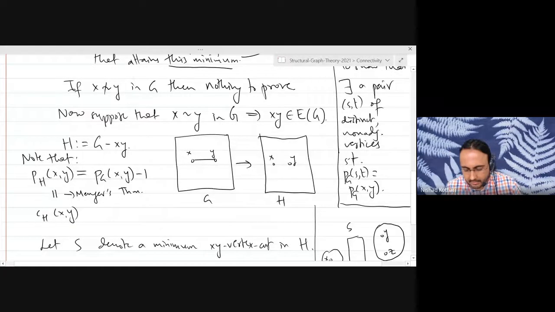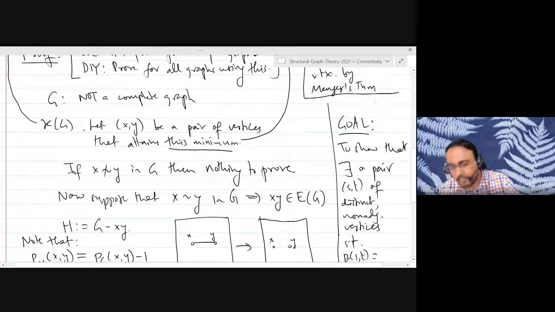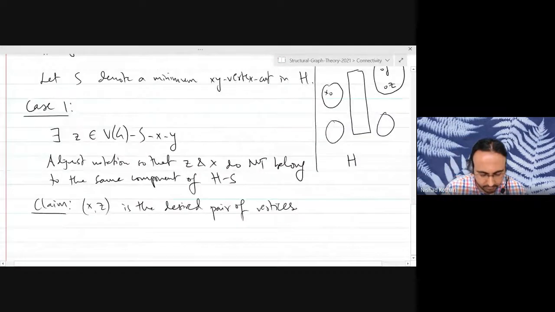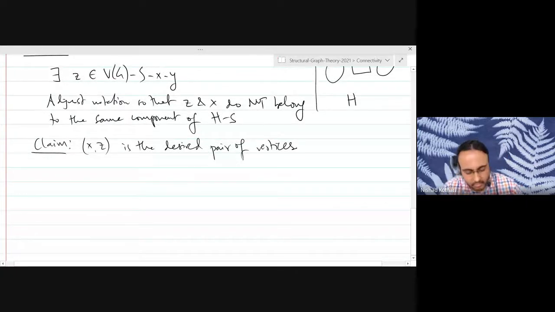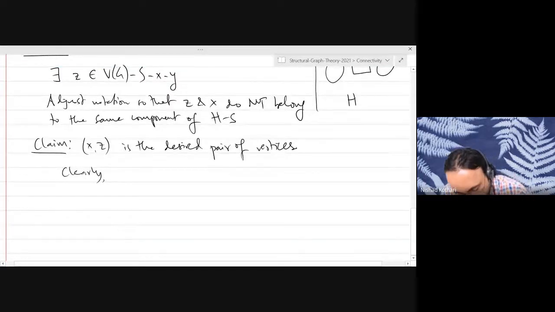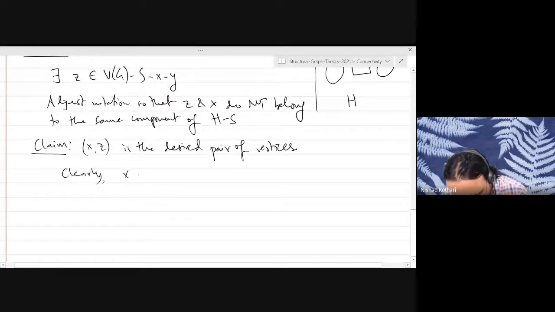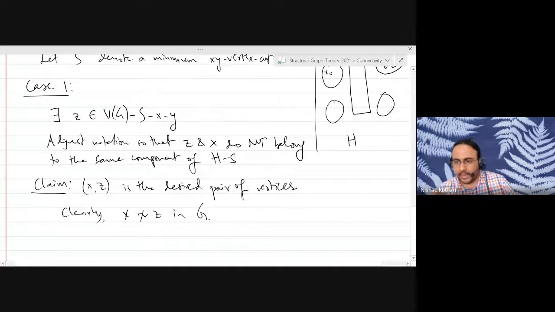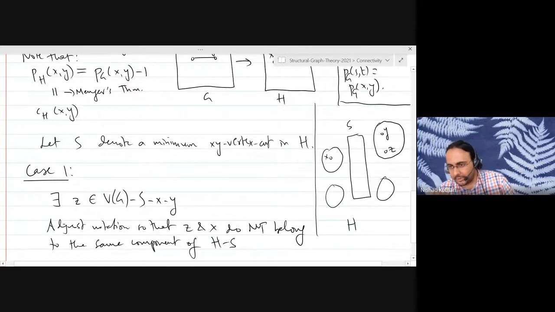It is the pair that achieves our goal. So clearly, X and Z are not adjacent in the graph G. Because what is the graph G? You add an edge between X and Y. So X and Z are still going to be non-adjacent.